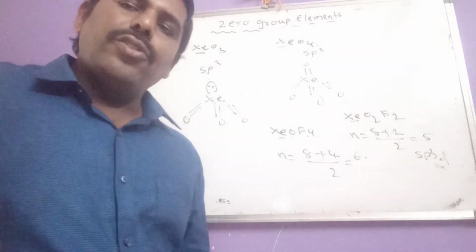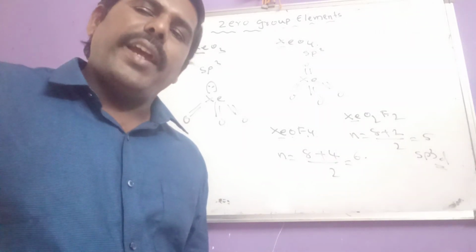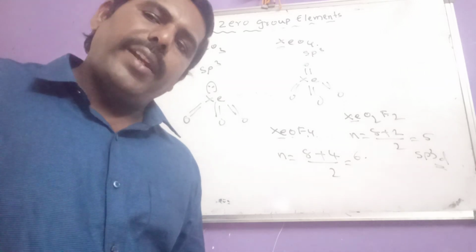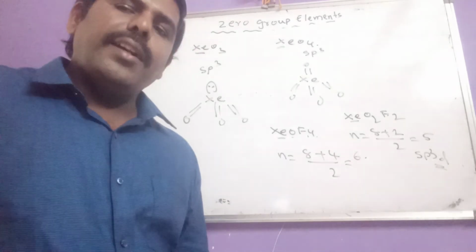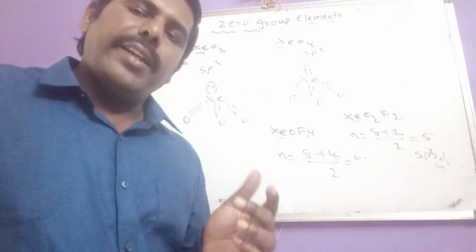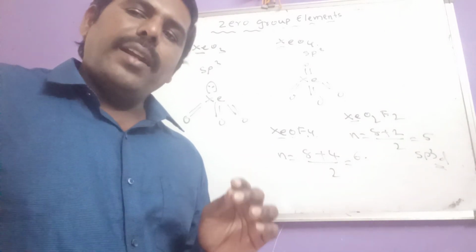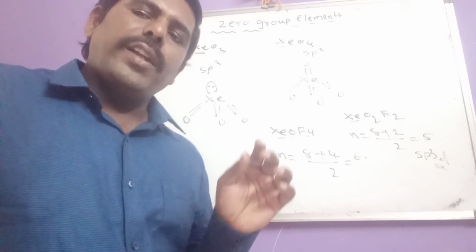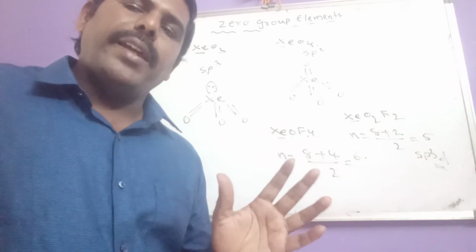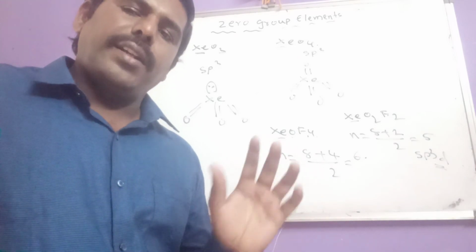Coming to neon, neon is used to fill advertisement lamps, because it can produce different colors. Argon is used to provide an inert atmosphere in metallurgy, and also to fill electrical bulbs. These are the uses of argon.